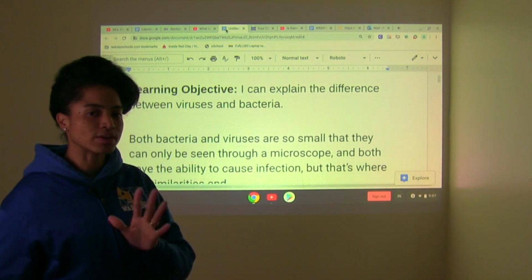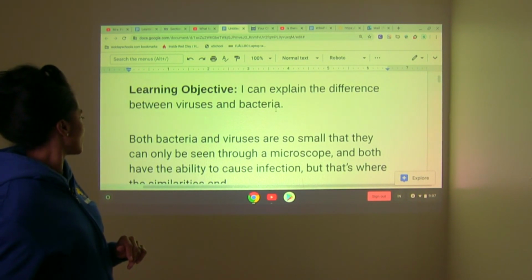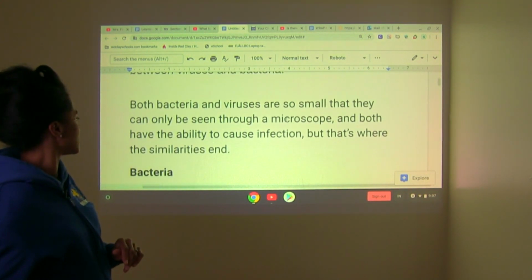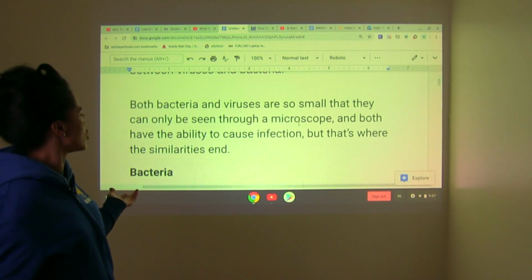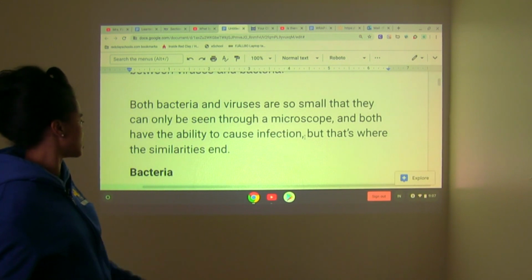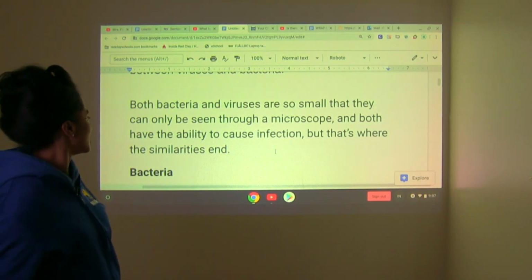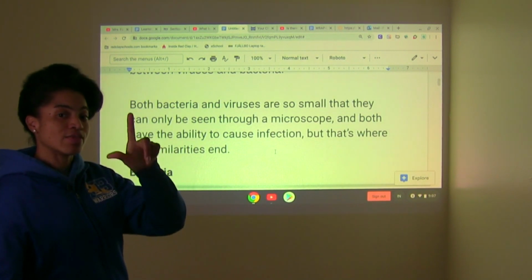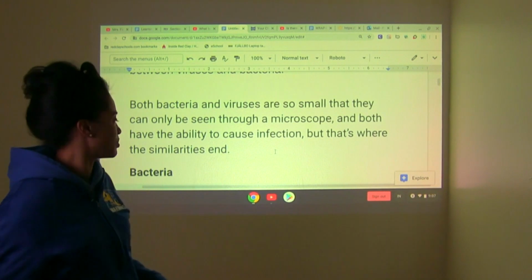So let's look at both of them and see where they connect, see where they differ. All right? So here we have some similarities. Both bacteria and viruses are so small that they can only be seen through a microscope, and both have the ability to cause infection. But that's where the similarities end. Okay, so microscopic, they both can cause what? Infection. There are the similarities.